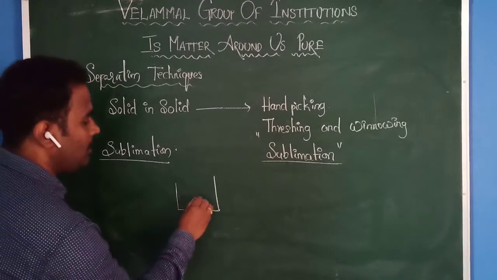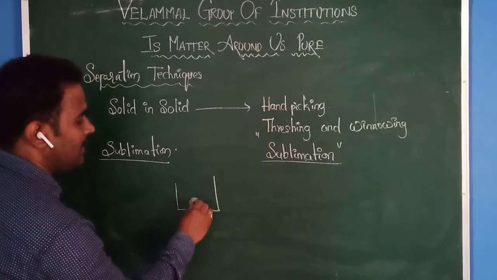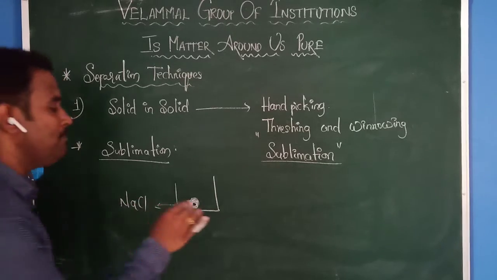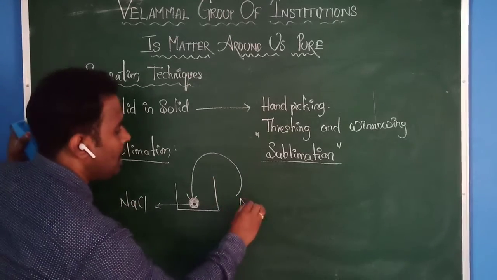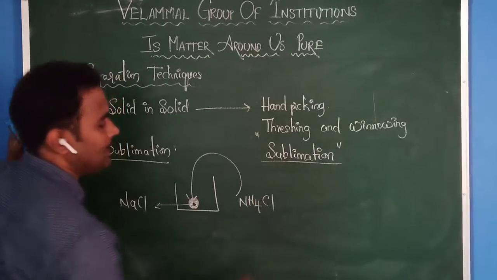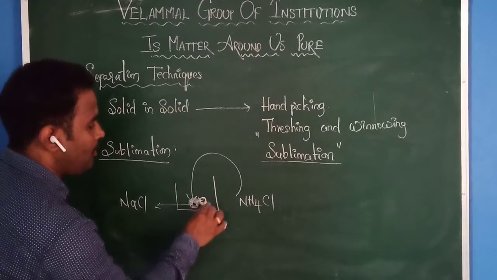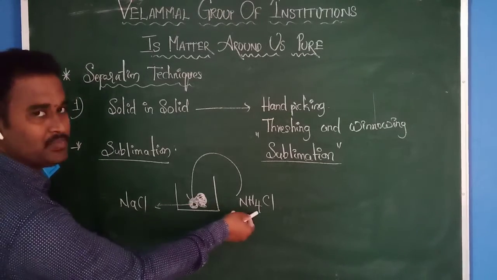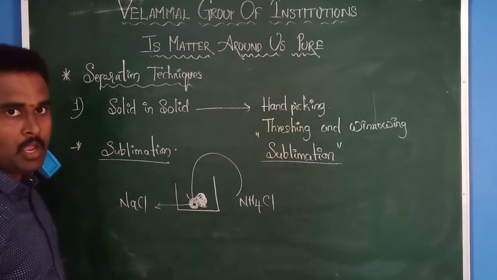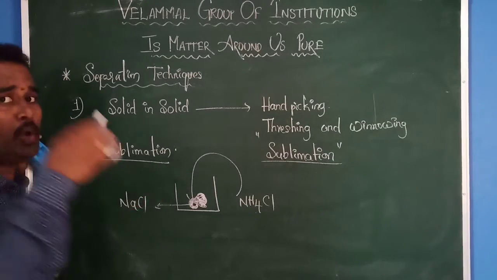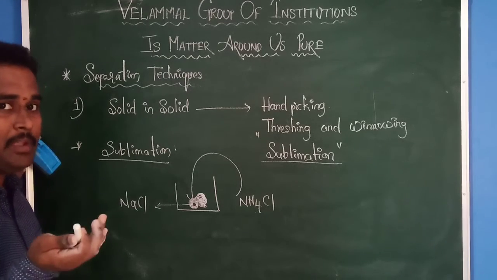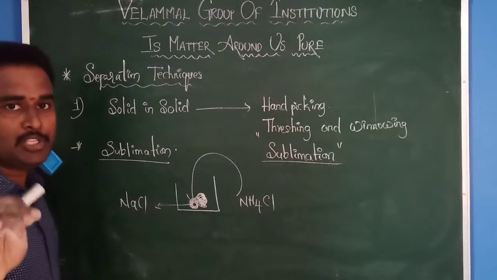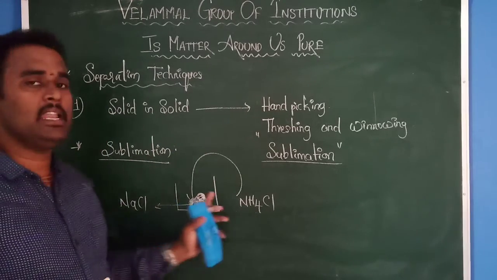I am mixing here common salt, having the formula NaCl, and I mix another compound, that is ammonium chloride, NH4Cl. That means these two are solid compounds. Now I want to separate these two, because they look like salt only. By seeing you may think it is only a salt, but when you check inside, how many components does it contain? Two components. Now I want to separate NaCl and NH4Cl.